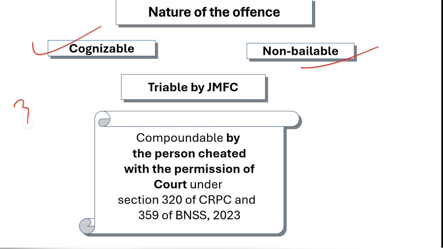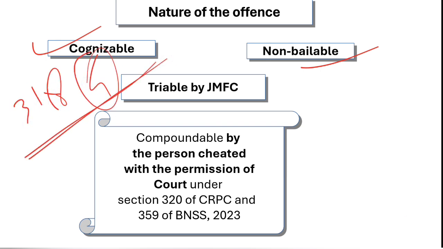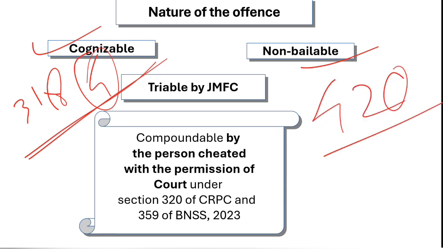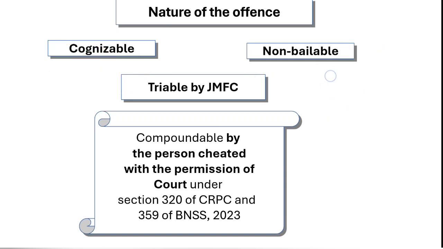I am talking about the offence under section 318 subsection 4, which is cheating with inducement to deliver property. Cheating and then inducement to deliver the property is a separate offence under section 318 subsection 4, which is 420 of IPC. You must understand that this offence is cognizable and non-bailable, whereas cheating under subsection 1, only cheating, is non-cognizable and bailable.